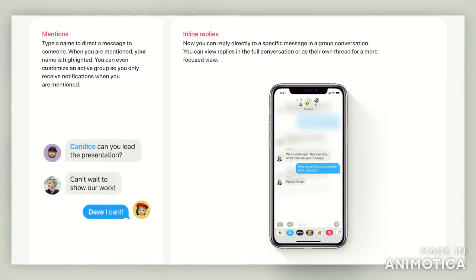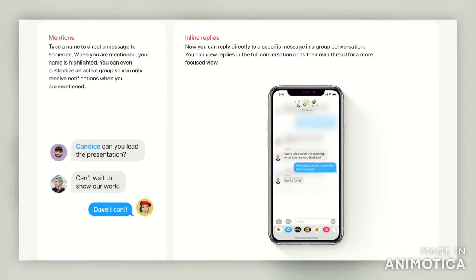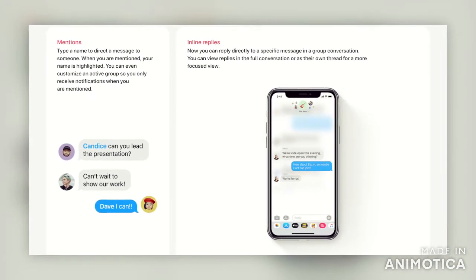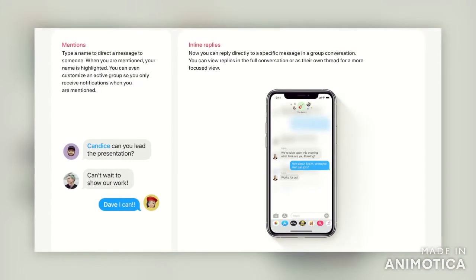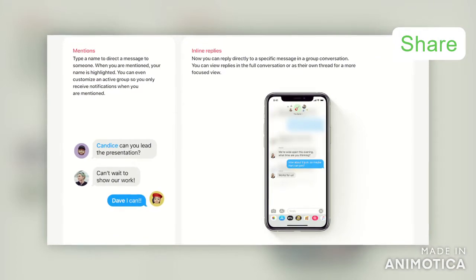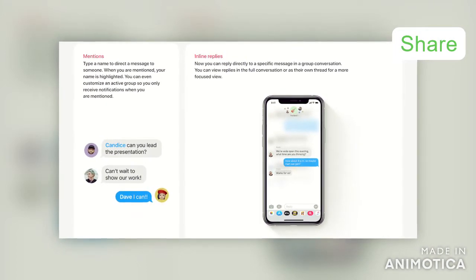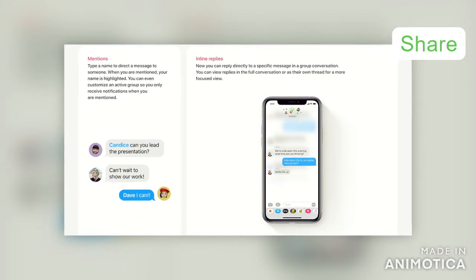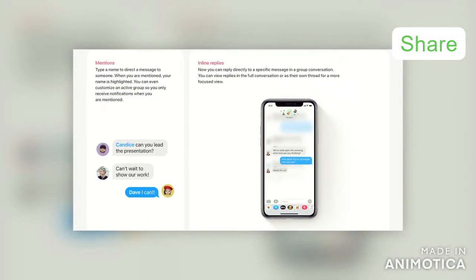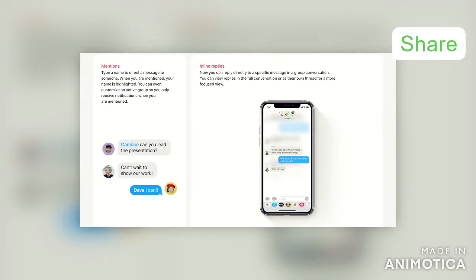And moving ahead, it has also given a feature of group photos where you can add a photo or memoji or an emoji in your group chats. Also, two other features in messages: one is the mentions. Like in WhatsApp you write @ and then you can select a particular person in the group. Similar is the thing here. So you can select a person and you can mention him or her in that particular message.